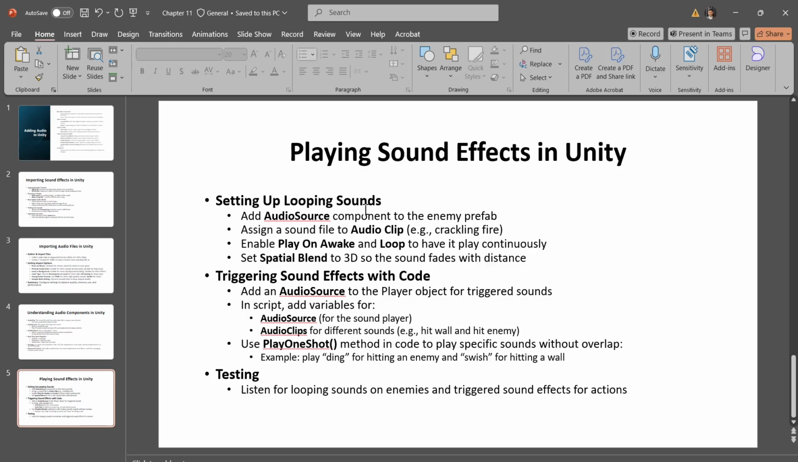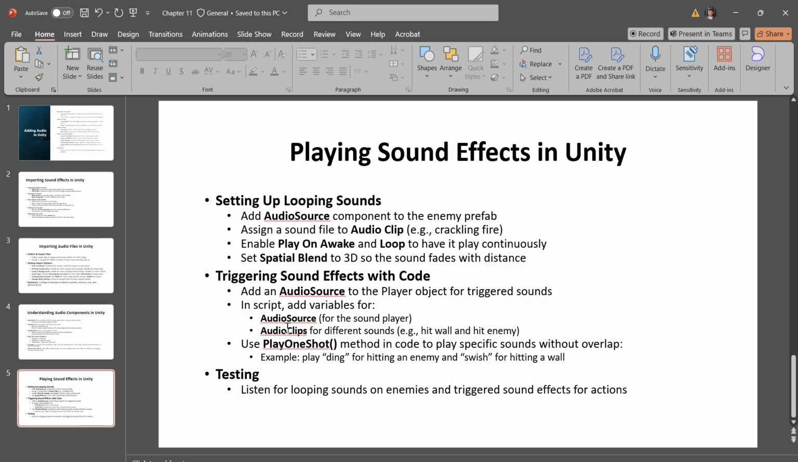In the audio clip slot of the audio source, you drag and drop the fire sound file, and the audio clip is the actual sound file that will be played. The next step is configuring the audio source settings. We have play on awake, which you can check so that the sound starts playing as soon as the enemy appears in the scene. We will also have a loop. You can check that box to make sure the sound keeps playing continuously.